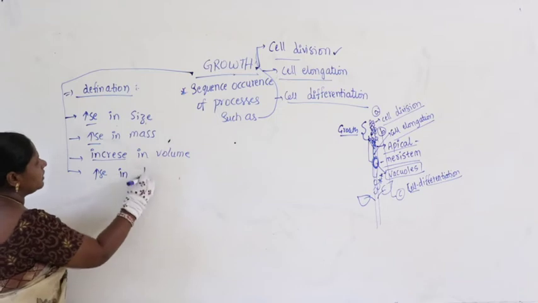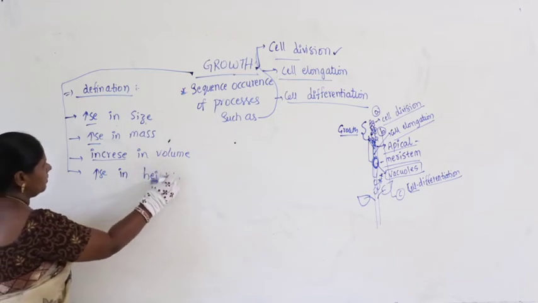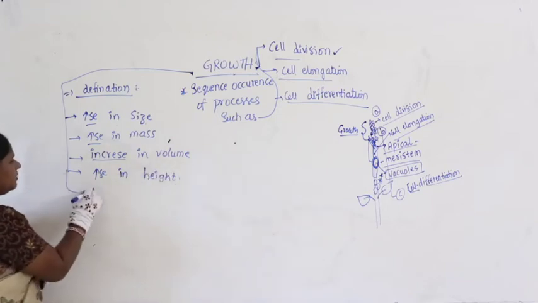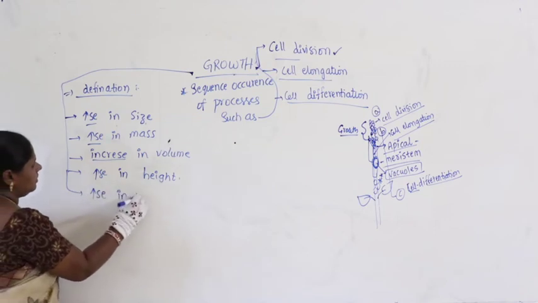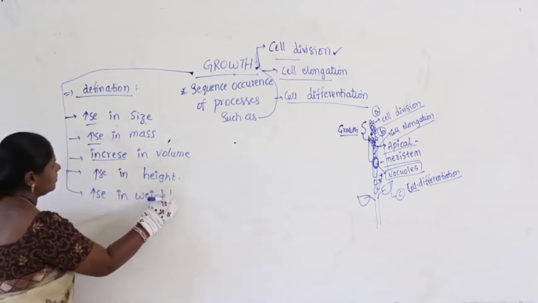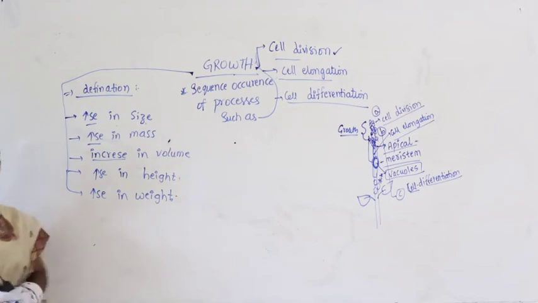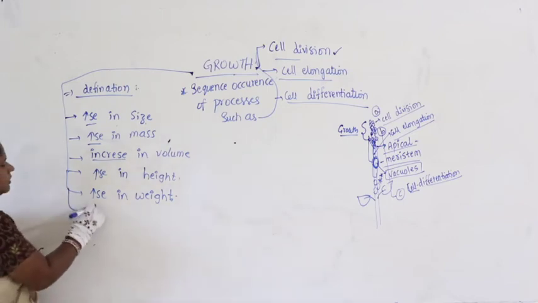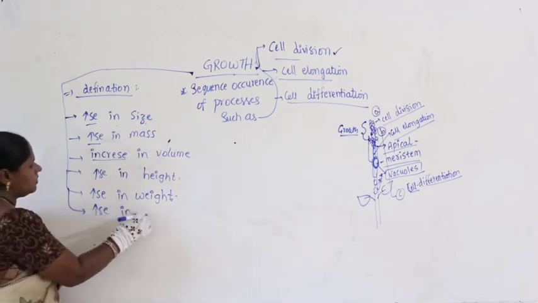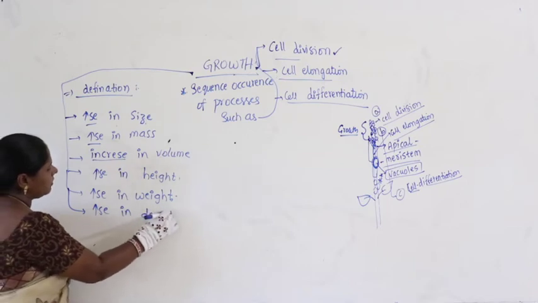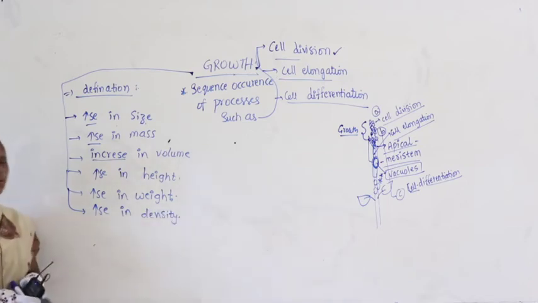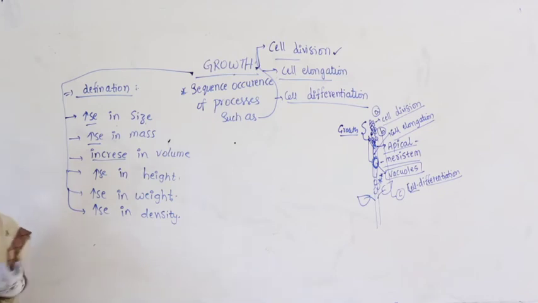We can even take increase in height, increase in weight, increase in density, and so on. There are so many parameters, and all of these come under the different definitions of the growth phenomenon.